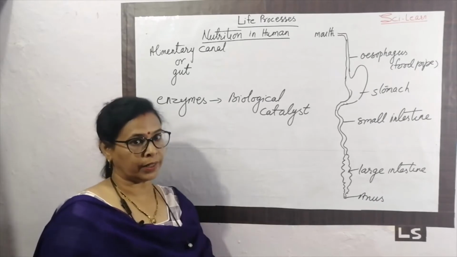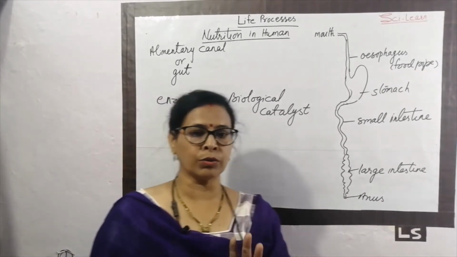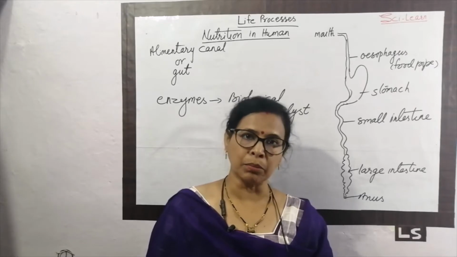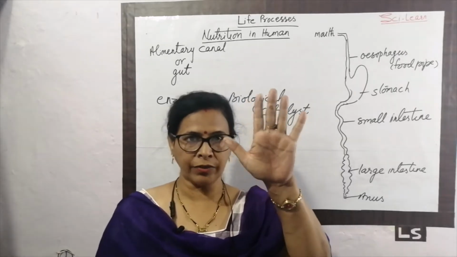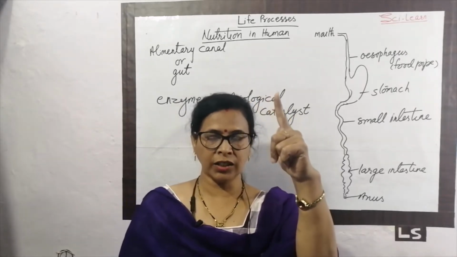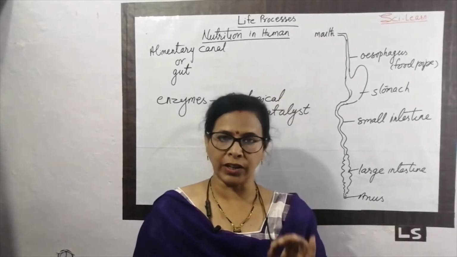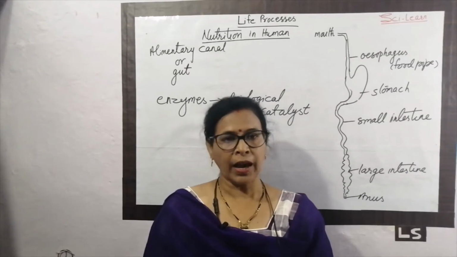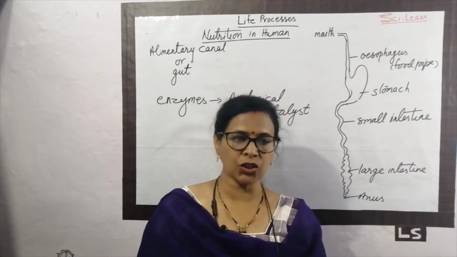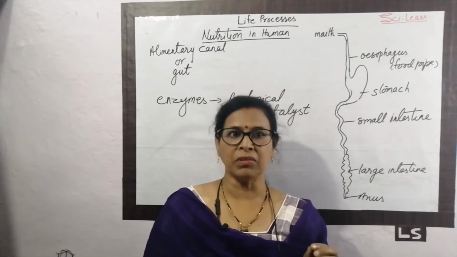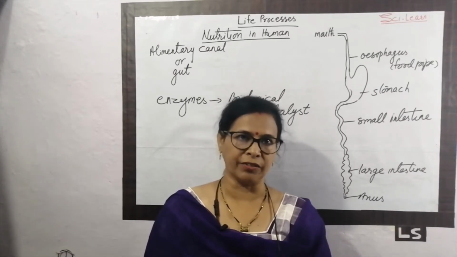As I told you earlier, in humans the holozoic nutrition system is there. Holozoic nutrition means it is completed in 5 steps: ingestion, digestion, absorption, assimilation, and egestion. All the 5 steps are also here, and these 5 steps, or the digestion, are regulated by some enzymes or some glands which are present in different places.